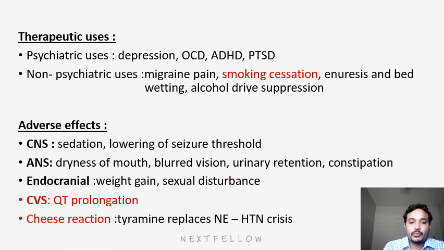Next, what are the therapeutic uses? There are two types: psychiatric uses and non-psychiatric uses. In psychiatric, obviously depression, we use antidepressants for depression and for OCD, obsessive compulsive disorder, ADHD, attention deficit hyperactivity disorder, and PTSD, post-traumatic stress disorder. In non-psychiatric uses, we use it for migraine and pain. Analgesia we can achieve because of serotonin.